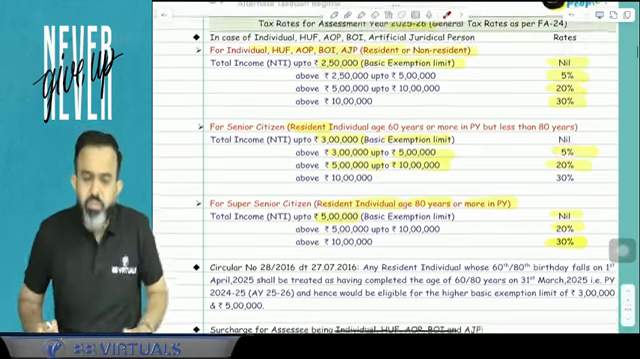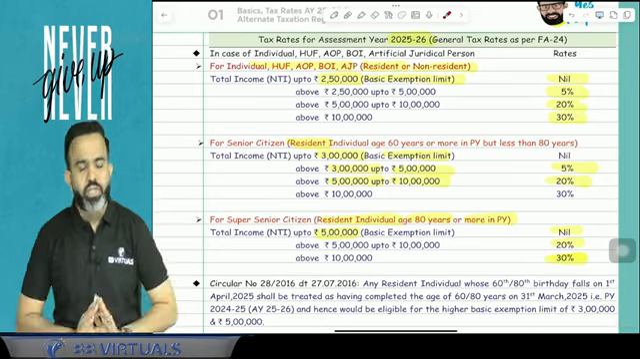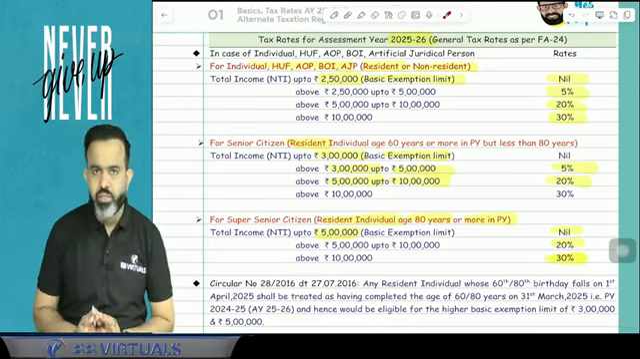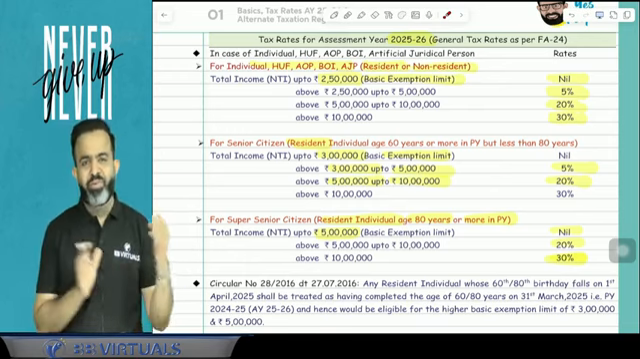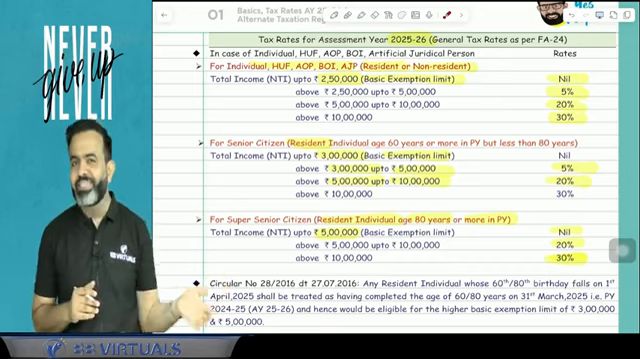So here guys, we have discussed the basic tax rate or general tax rate for the individual, HUF, AOP, BOI, artificial juridical person. Up to 2,50,000, there is no tax. 2.5 to 5 lakh, 5%. 5 lakh to 10 lakh, 20%. More than 10 lakh, 30%.